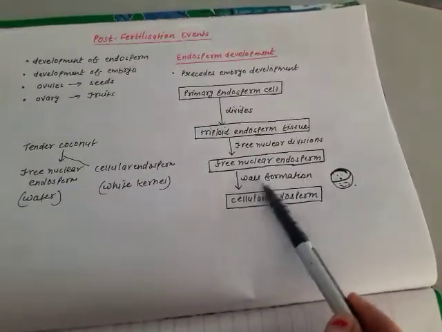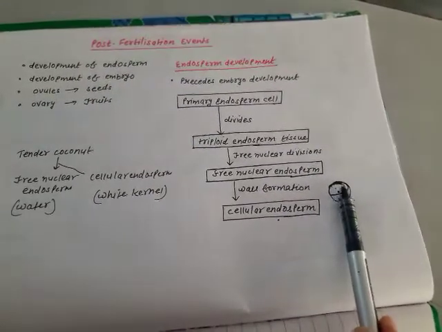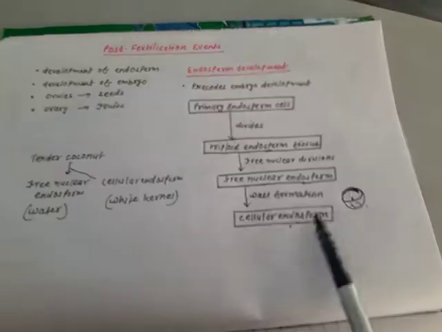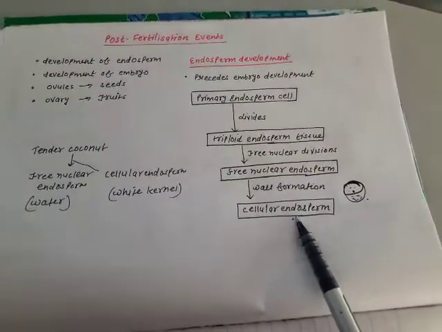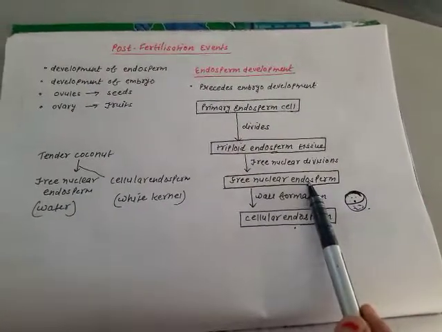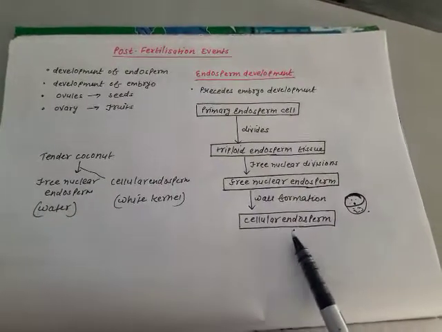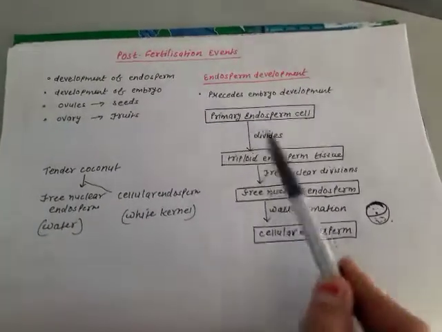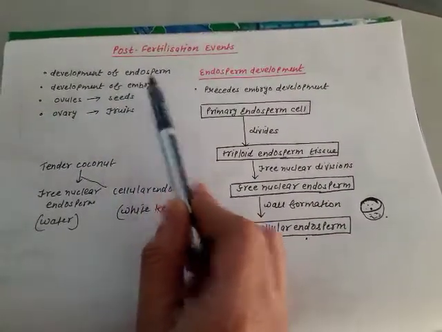Then wall formation will take place first from the periphery and then towards the center. This is called as cellular endosperm. For example, tender coconut contains water, which is free nuclear endosperm, and white kernels represent cellular endosperm. Fine. In the next video we will discuss about the development of embryo.